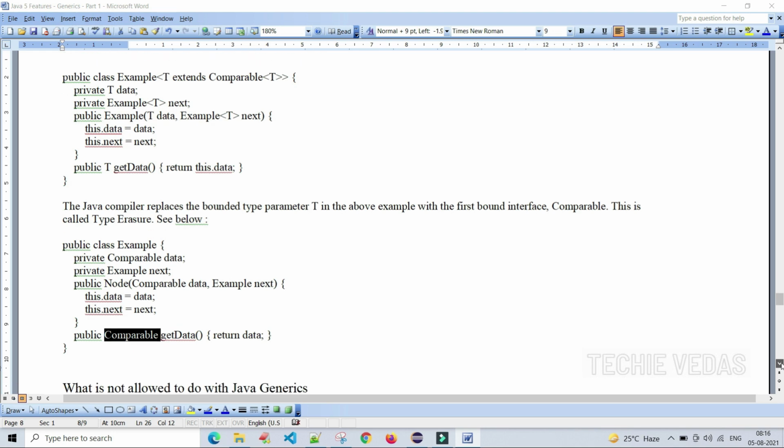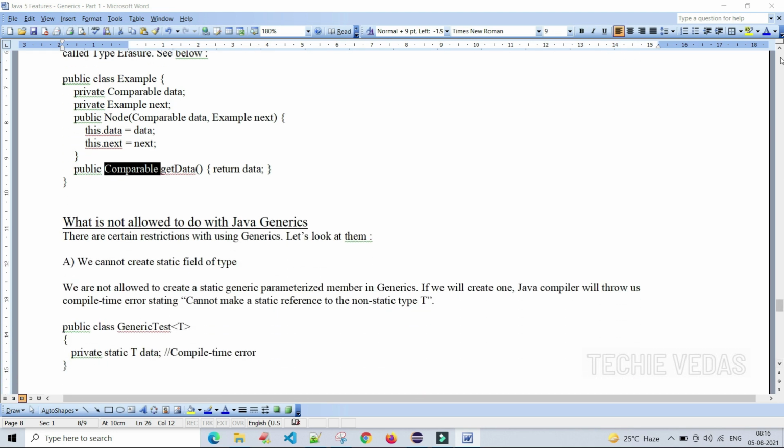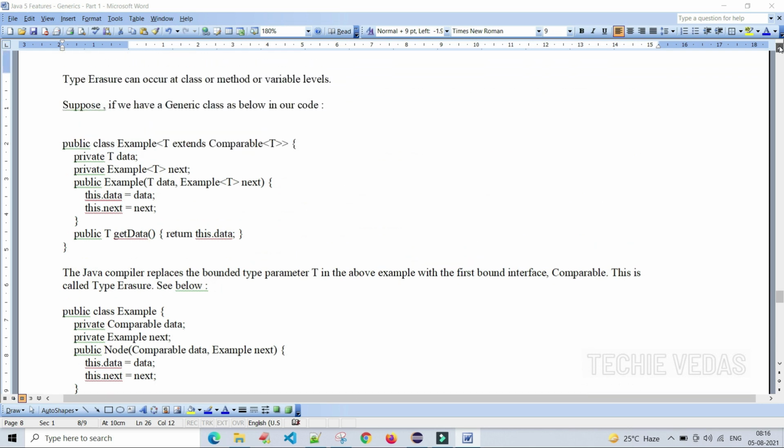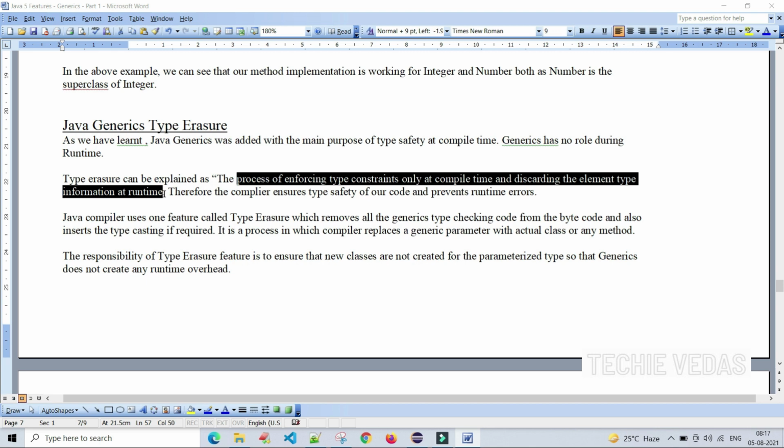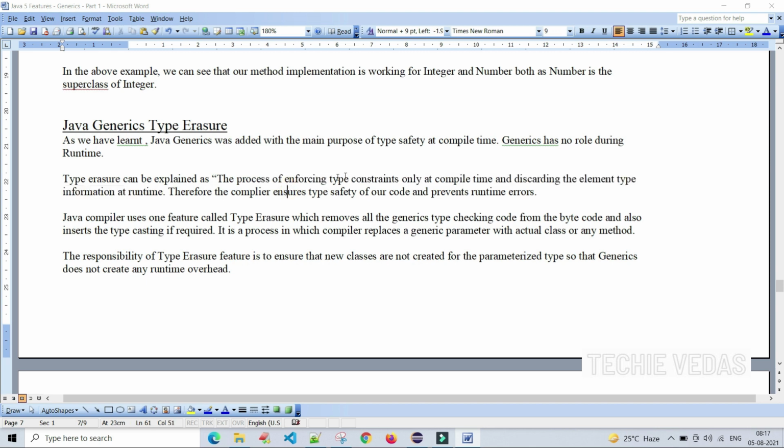Okay, you understand this concept, right? What will type erasure do? Let me give you a glance here again. The main purpose, type safety at compile time, will be taken care of by type erasure. Type erasure can be explained as the process of enforcing the type constraints only at compile time and discarding the element type information at runtime. Type safety will be taken care of at compile time, not at runtime. It will be taken care of by type erasure.